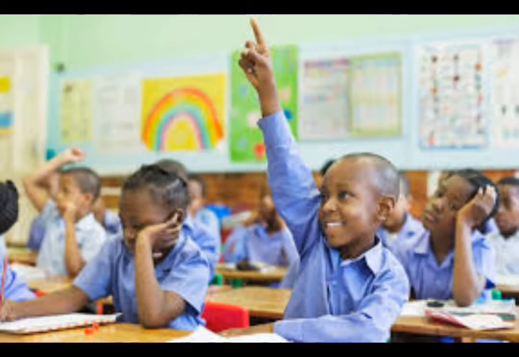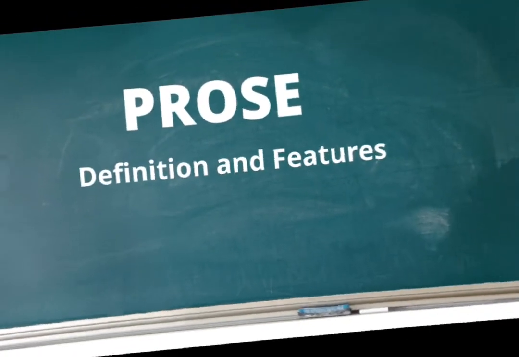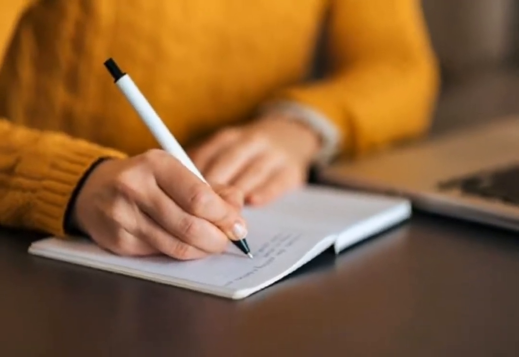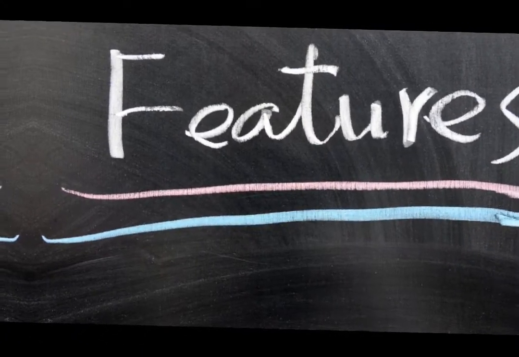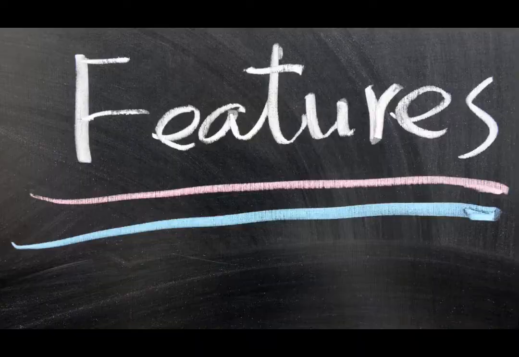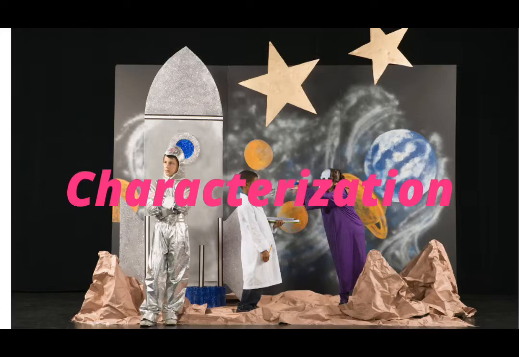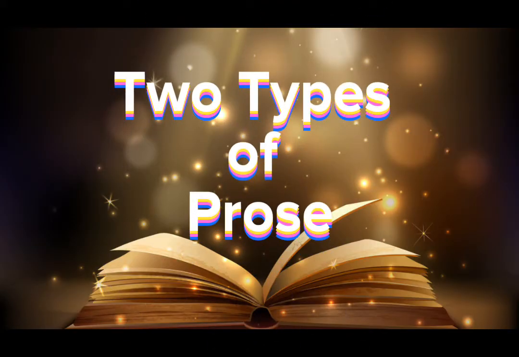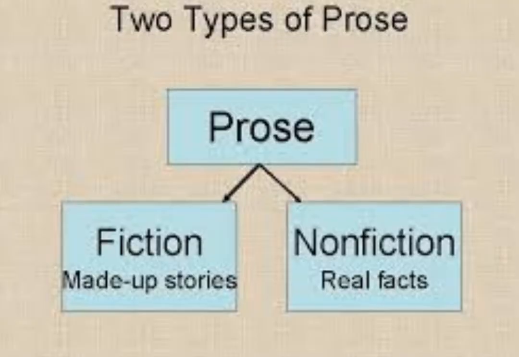Last class we discussed the topic prose and features of prose. We learned that prose is a narrative work of art that is written in chapters and paragraphs. We learned the various features of prose, which are plot, characterization, setting, theme, etc. In today's class, we would be learning the types of prose. There are two types of prose. They are fiction and non-fiction.